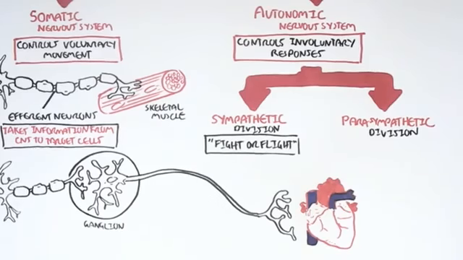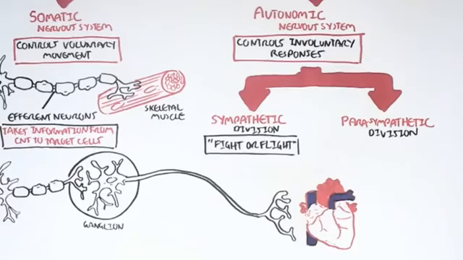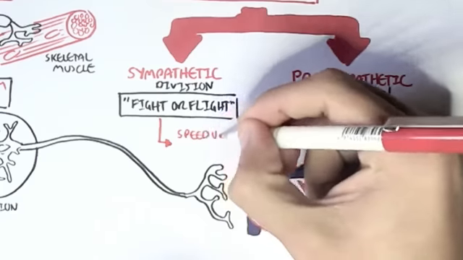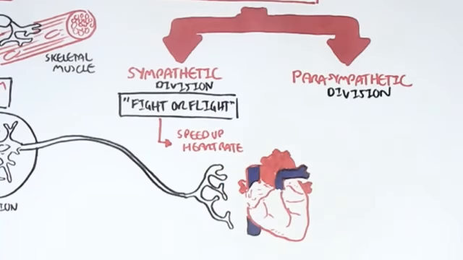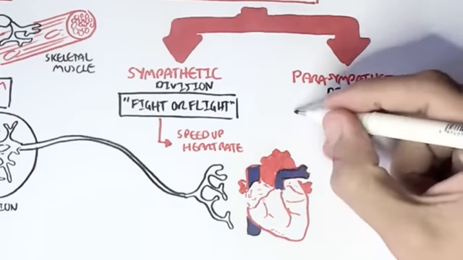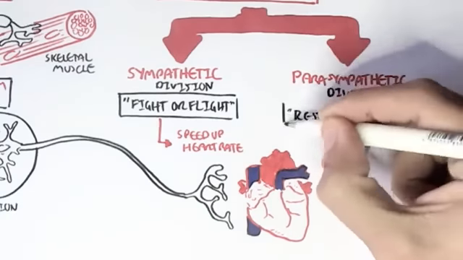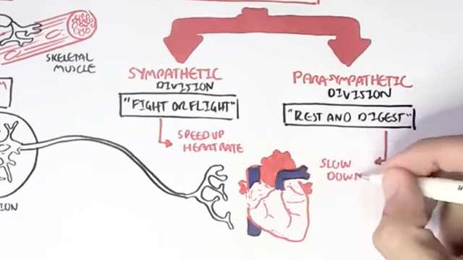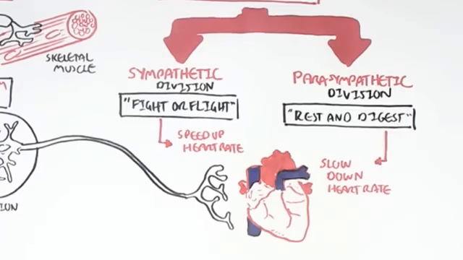The sympathetic division in particular will take these signals from the central nervous system to the heart, to cause an increase in heart rate, because we always have an increase in heart rate during activity, during exercise, right? The parasympathetic division, on the other hand, is usually opposite of the sympathetic division. It is called the rest and digest response, and so it will cause a decrease in heart rate, or slow the heart rate down. The parasympathetic division is more active during rest and when we eat, for example.